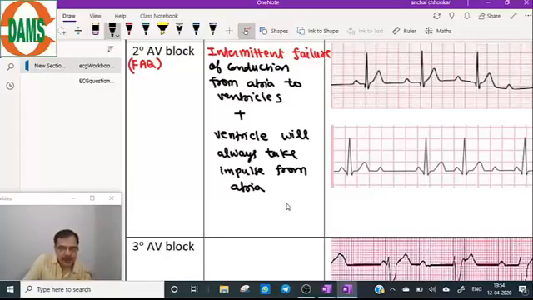So the ventricle will always take the impulse from the atria. If the impulse from the atria is not coming, it will not depolarize on its own. It will not generate its own pacemaker. So there is intermittent failure of conduction from atria to the ventricles, and the ventricle will always take the impulse from the atria for its depolarization.